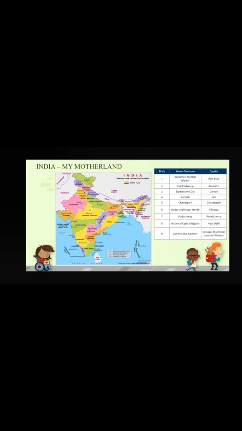Next, that is Jammu and Kashmir, the newly formed union territory. It has two administrative headquarters, one is Srinagar, another is Jammu. Srinagar for the summer season, and Jammu for the winter season.